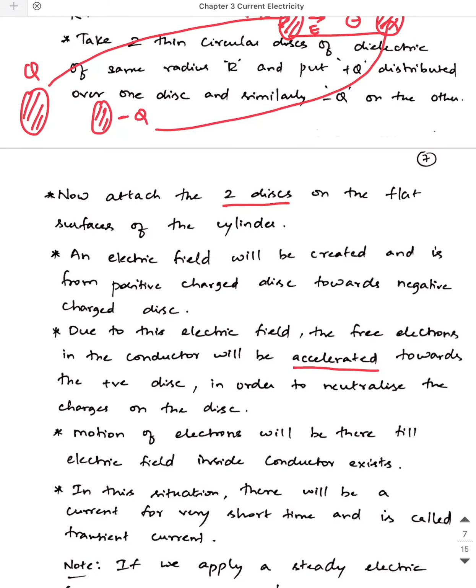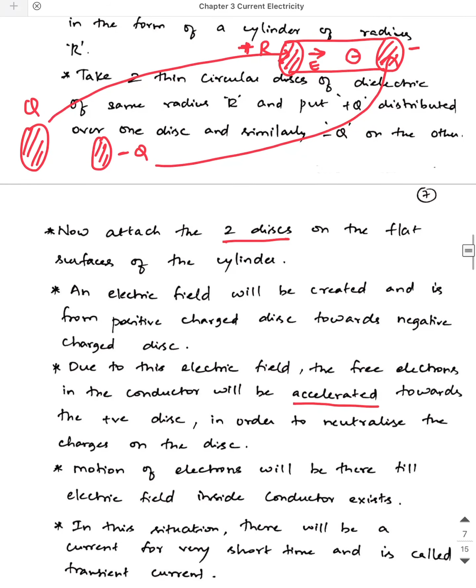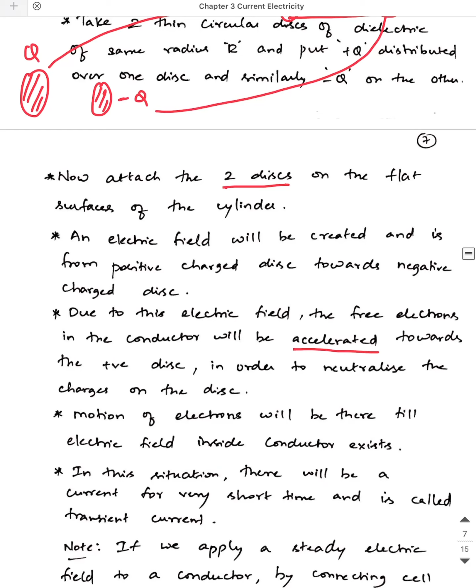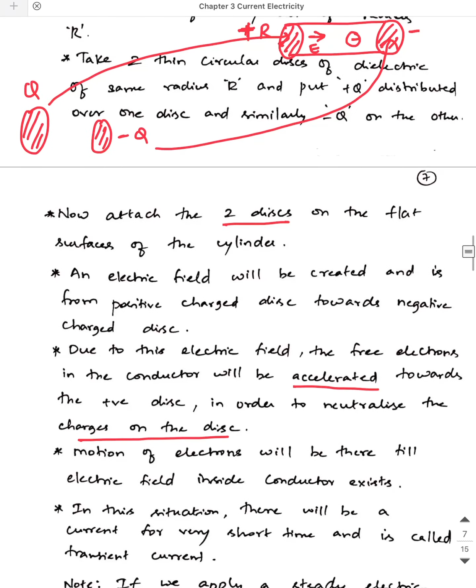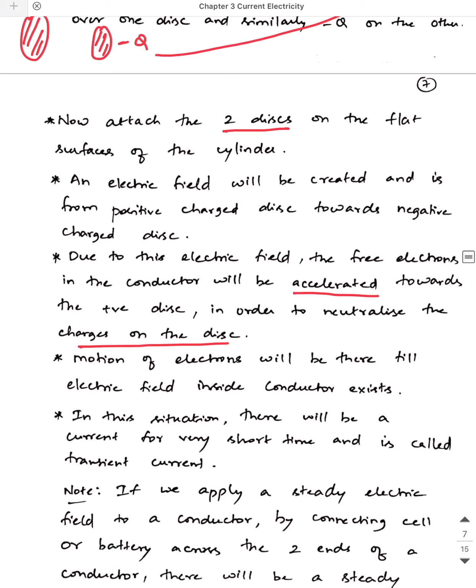Why is this going to happen? It is in order to neutralize the charge present on the positive disc. So in order to neutralize the charges present on the disc, the electrons get accelerated towards the positive disc. Till what time will the motion of these electrons last? The motion of electrons will be there till the electric field exists within the conductor. Till there is a positive charge on this disc and a negative charge on the other disc, there will be a current.